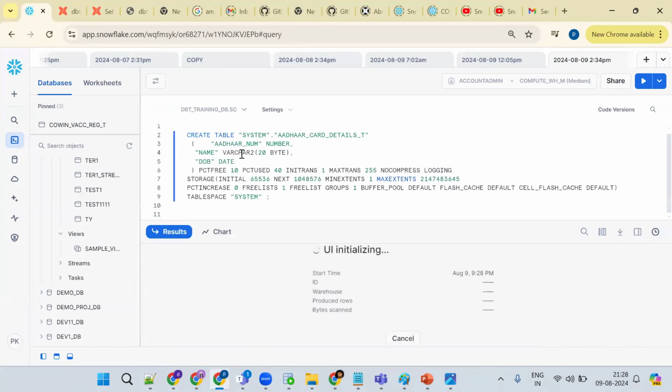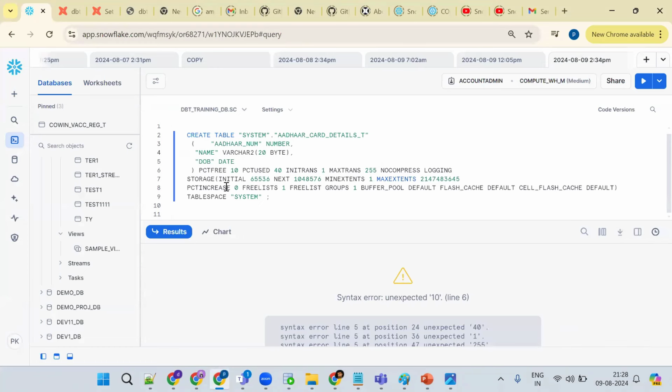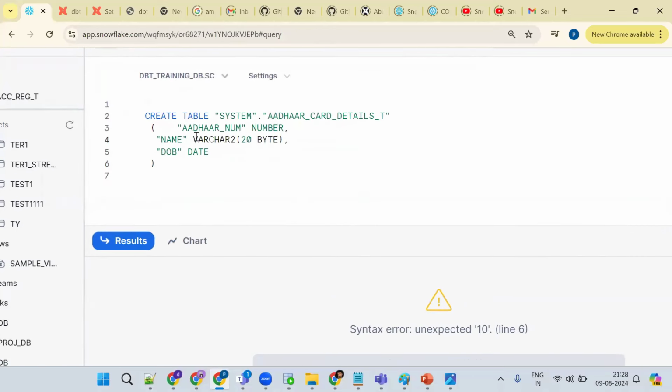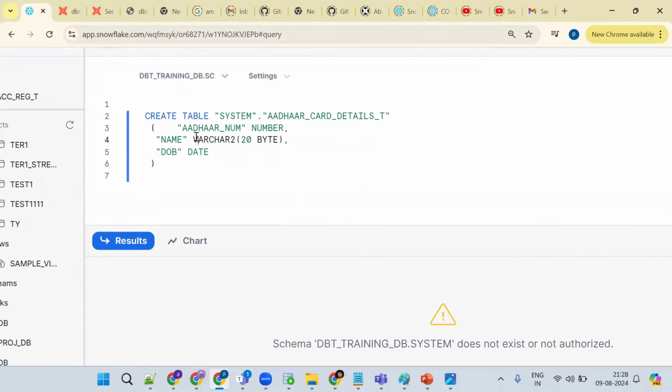Now tell me what happened. See what it's saying? It says this is not compatible in Snowflake. Now see, remove this value and try to execute. So what I want to say is what?